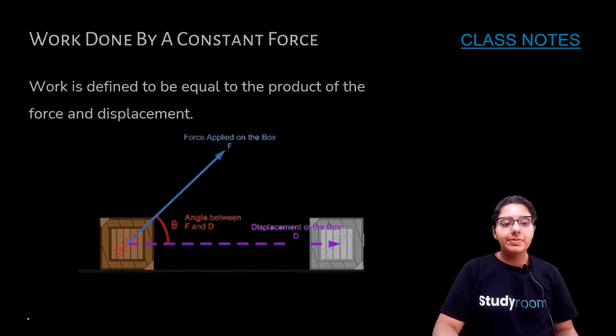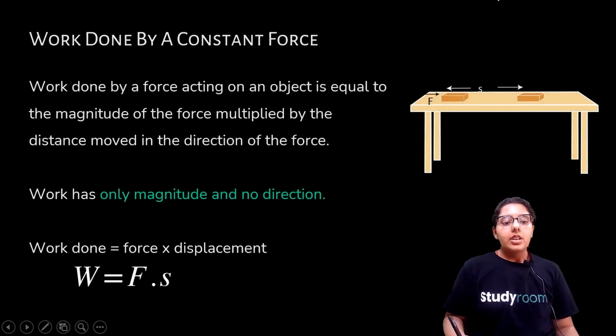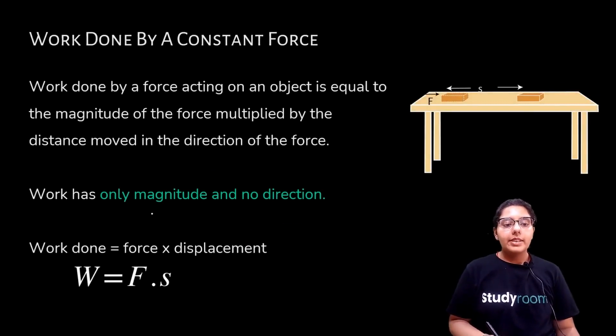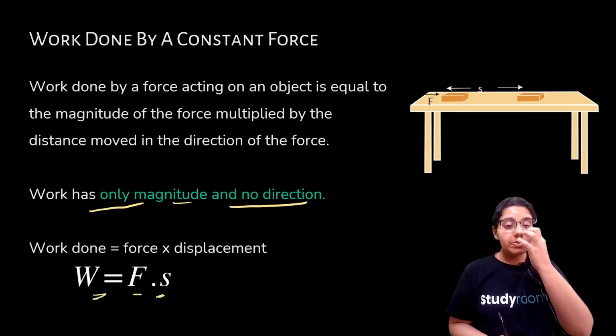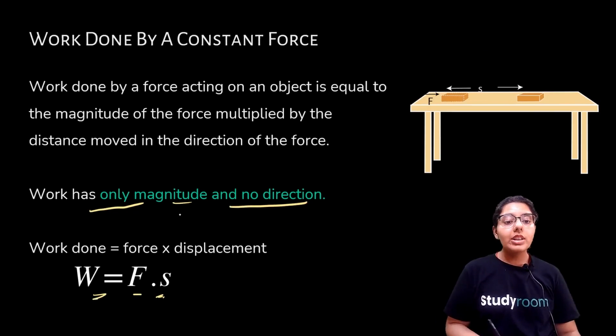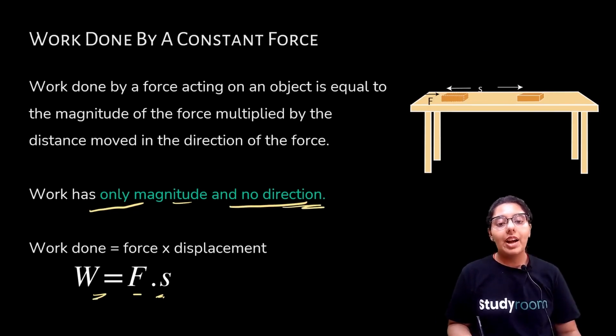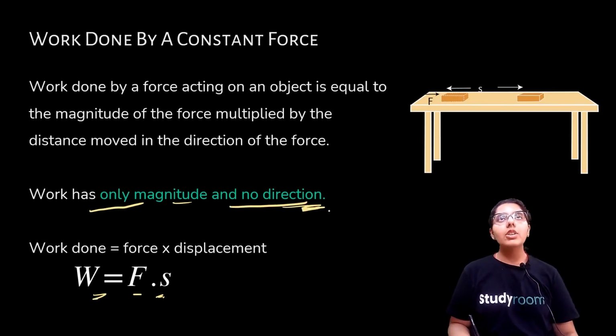Moving further. Work done by a constant force, right? Work has only magnitude and no direction. As we know, work done is equal to force into displacement. For work done, we don't have any direction, because we are not supposed to know in which direction the work is happening.